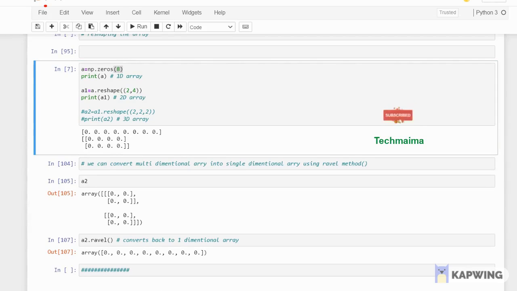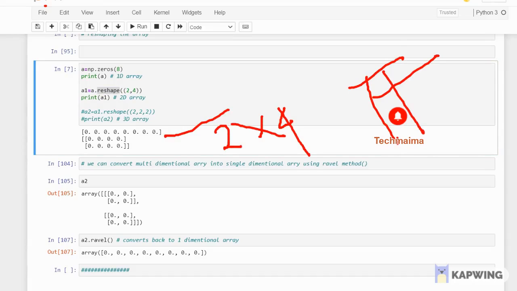What you have to do is use reshape. Reshape is the function which helps us convert a single dimensional array to a multi-dimensional array. Here I have converted a single dimensional array of 8 into a 2-dimensional array in the form of 2 by 4, which means 2 rows and 4 columns. That is the output we have got here: 0 0 0 0 and 0 0 0 0.